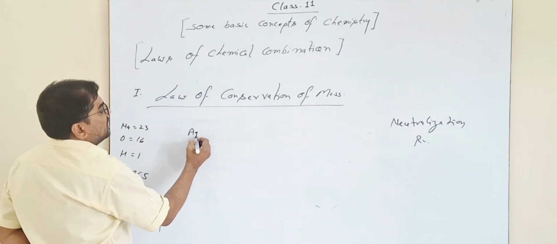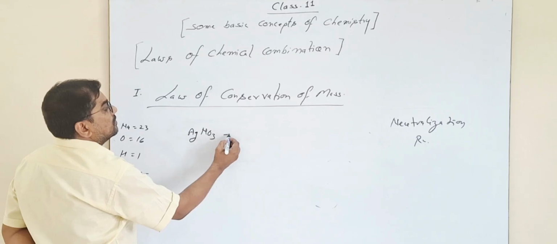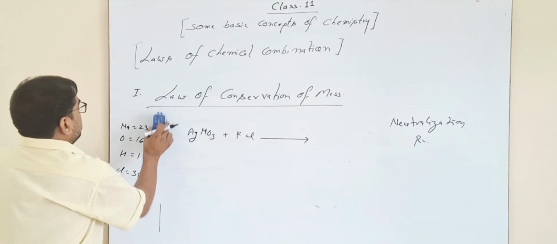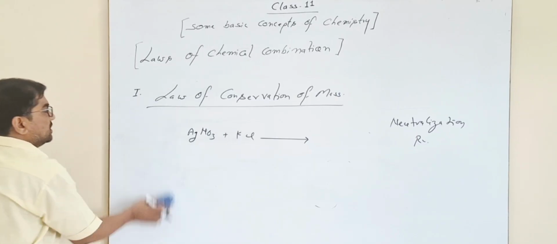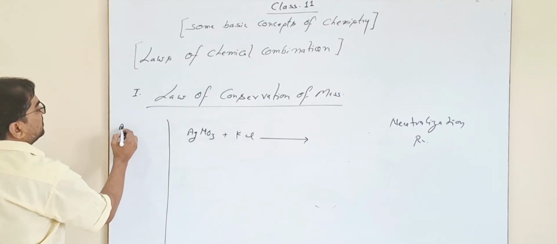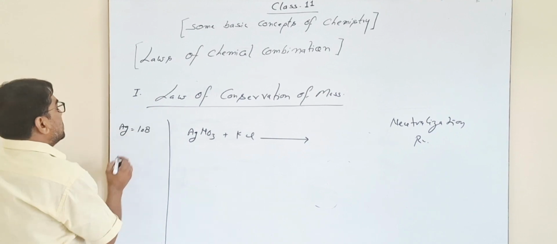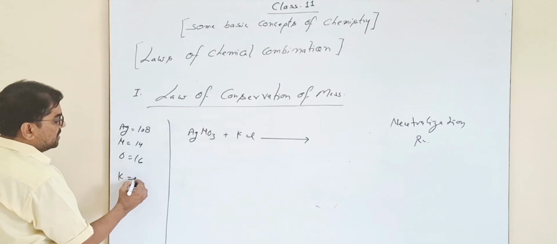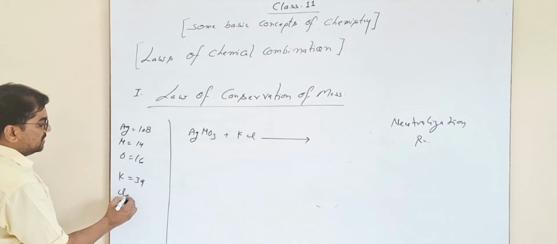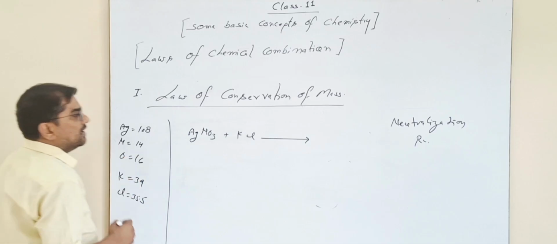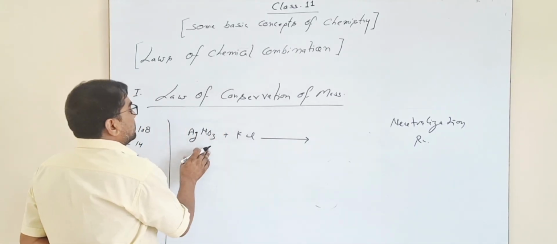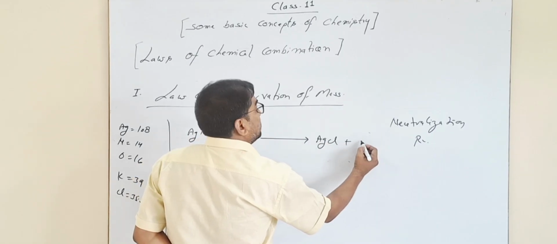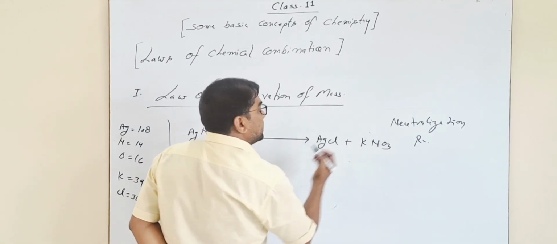Now next, silver nitrate AgNO3 reacts with potassium chloride KCl. Since we know silver has atomic mass 108, nitrogen has atomic mass 14, oxygen is 16, potassium is 39, and chlorine is 35.5, we put in the values. Here the first product, silver and chlorine, AgCl is formed with KNO3, potassium nitrate.